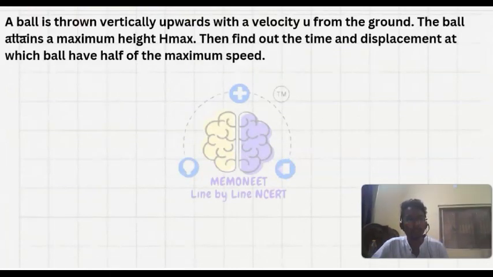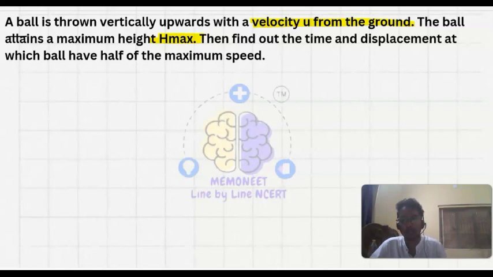Now let's see this question. A ball is thrown vertically upwards with velocity u from the ground. The ball attains a maximum height h max. Then find out the time and displacement at which the ball has half of the maximum speed. So I have to find out the time and displacement at which the ball will have half of the maximum speed.